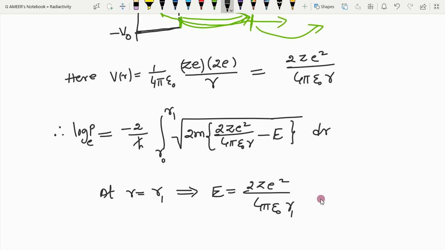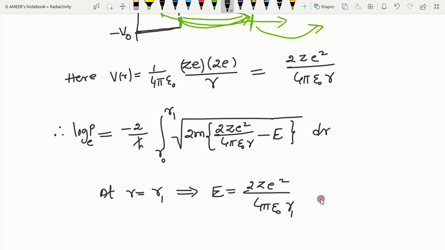Initially the potential energy will be zero. Initially it has only kinetic energy. So the initial kinetic energy is totally converted into electrostatic potential energy, that is the initial kinetic energy also you can say. Okay, so wherever 2Z e square by 4 pi epsilon naught is there, in that place I can